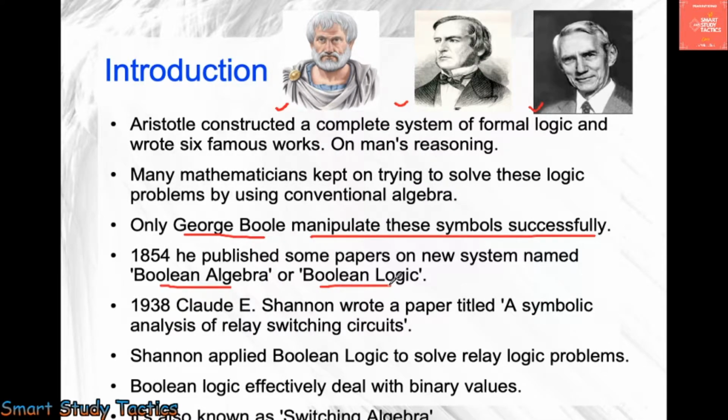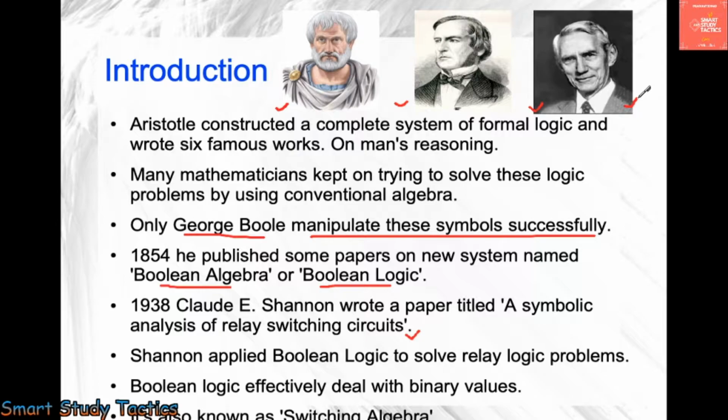After that, there was no work. In 1938, Claude E. Shannon wrote a paper titled The Symbolic Analysis of Relay Switching Circuits. At that time he used Boolean logic. Shannon applied Boolean logic to solve the relay logic problem, and it helped Shannon.